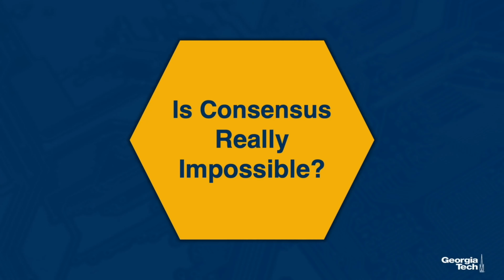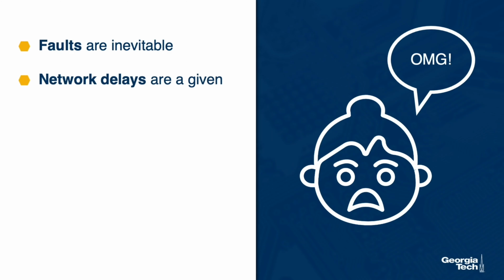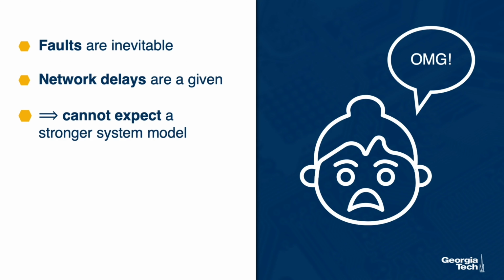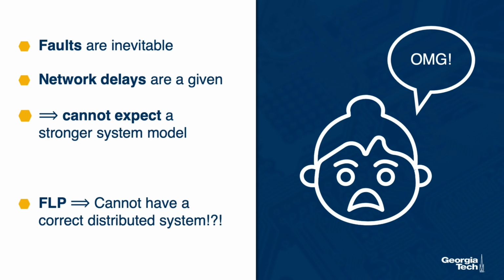Is consensus really impossible? The result is quite concerning. We know that faults are inevitable. We know that network delays are also inevitable. We cannot guarantee that we can build a system which will have stronger guarantees than just having one fault and asynchronous messages. These are messages that are reordered and delayed, but still ultimately delivered. If this is the case, that seems to suggest that FLP is proving that it will be impossible to build a distributed system for which we can guarantee that it can behave correctly.